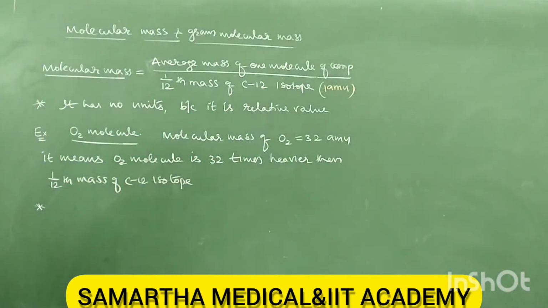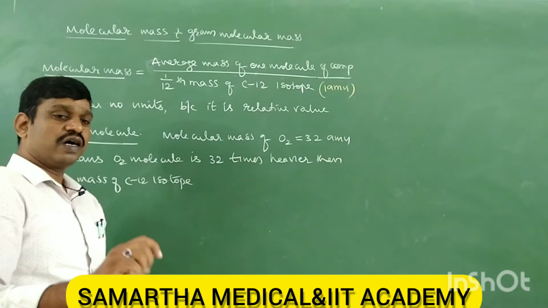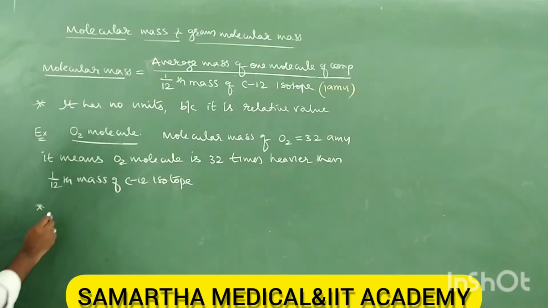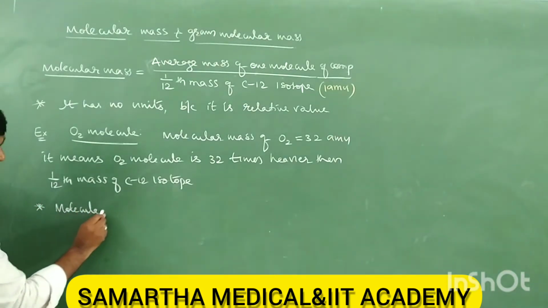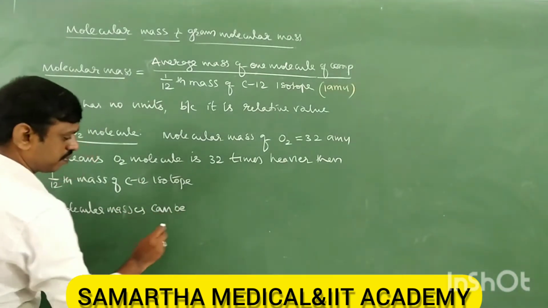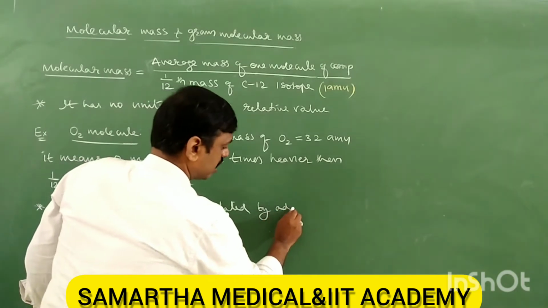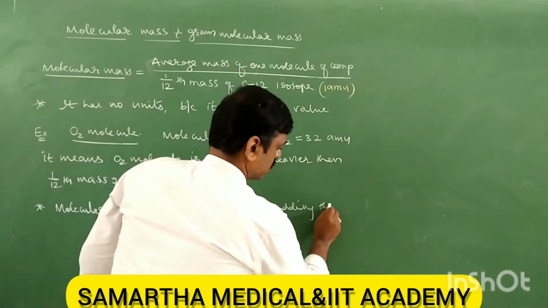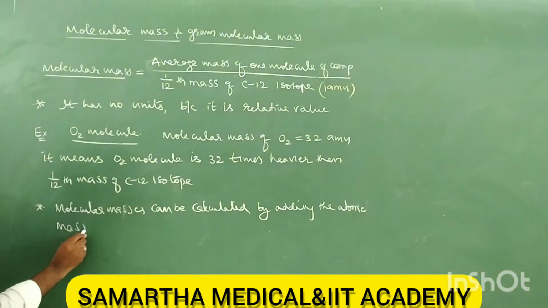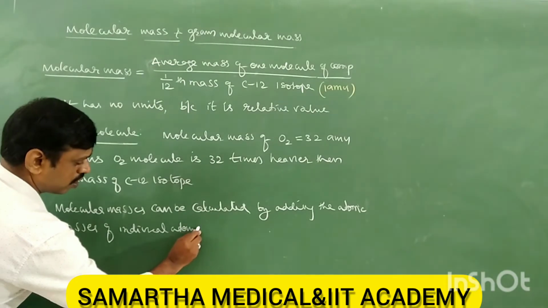Then how do you calculate the molecular mass of any compound or molecule? Take one more important point: molecular mass can be calculated by adding the atomic masses of individual atoms.